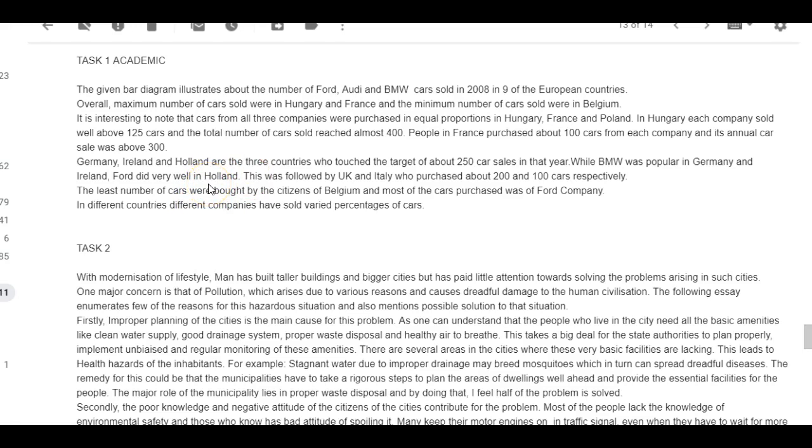So talk about the individual car companies and the most important information there. Now, you have to be careful because essentially you have 27 different pieces of information, right? Because you have 9 countries and 3 different cars, so that's 27 individual pieces of information. You obviously cannot cover all of them, but you can at least give a good overview of that information and highlight some of the specifics, okay? So that's why I would have done this.